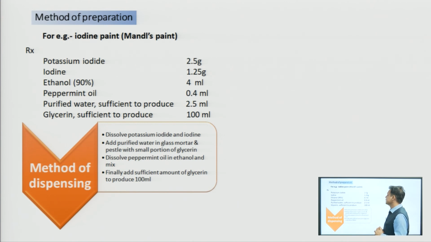moistening of that particular space. So, preparation method: dissolve the potassium iodide and iodine and add the purified water in a glass pestle mortar with a small portion of glycerine. Dissolve the peppermint oil in ethanol and mix it. Finally, add a sufficient amount of glycerine to produce 100 ml. Don't use a porcelain pestle mortar. Always use a glass pestle mortar and avoid direct touch with the iodine, because it gives some stain and it is sometimes dangerous. That is why we are using a glass pestle mortar here, to control the stain.